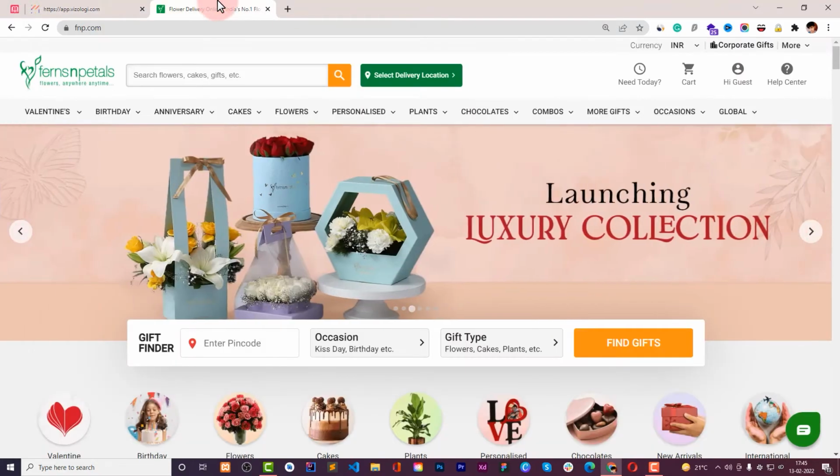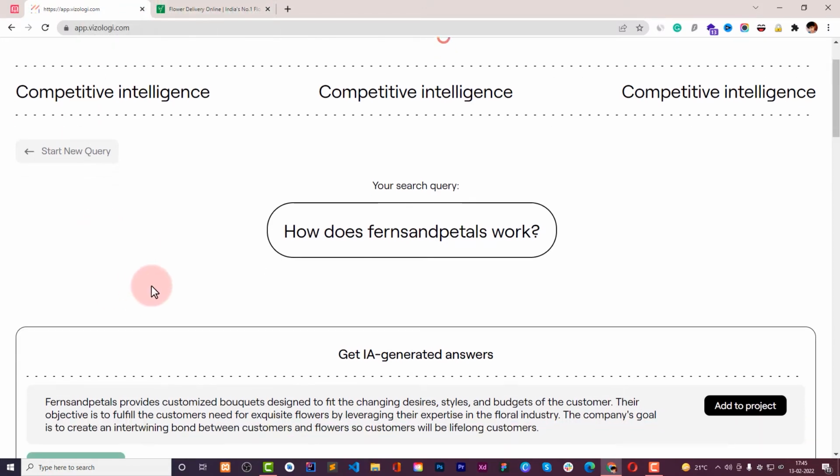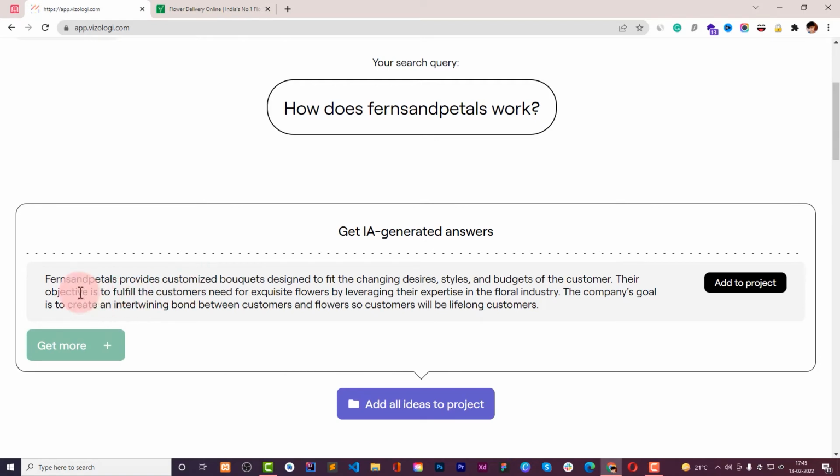Okay, so it is showing that it is for the flower industry, and yes, it is for the flower industry because it says flower delivery online. And it says that Funds Petals provides customized bouquets designed to fit the changing desires, styles, and budgets of the customer. Their objective is to fulfill the customer's need for exquisite flowers by leveraging their expertise in the flower industry.